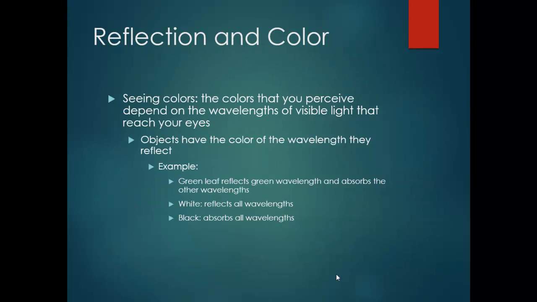Seeing color: the color that you perceive depends on the wavelengths of visible light that reach your eyes. Objects have the color of the wavelengths they reflect, like green, white, or black. A green leaf reflects green wavelengths and absorbs the other wavelengths. White reflects all wavelengths. Black absorbs all wavelengths of color. So why can we see white light as the white color? Because it reflects all wavelengths. When all seven spectrum colors are collected or mixed together, it gives us white light.